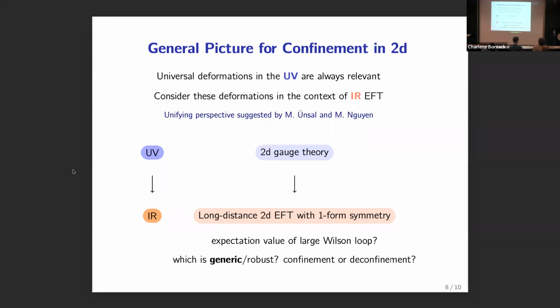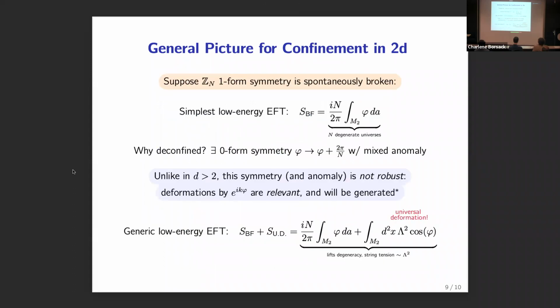What's the generic expectation? Do we think it's generically going to confine? Is it generically going to deconfine? What is going to happen? So we want to know what happens to those Wilson loops. So let's just consider one of those situations and see what happens.